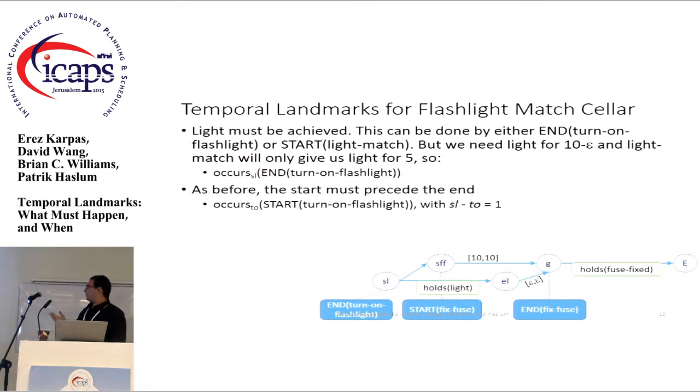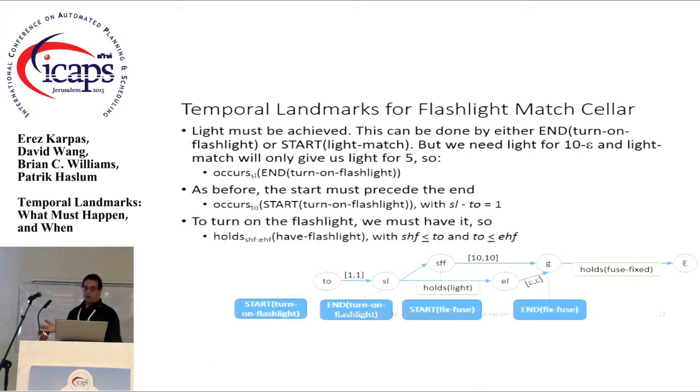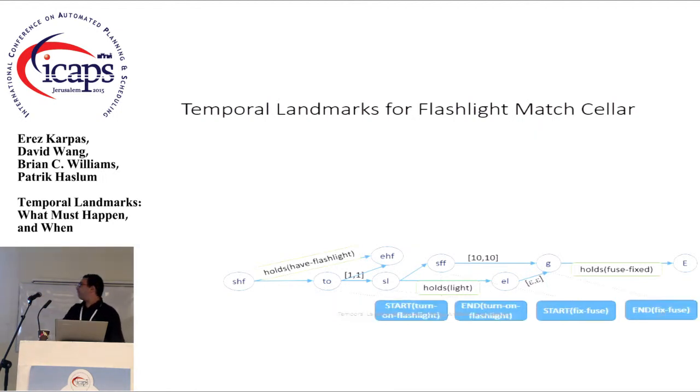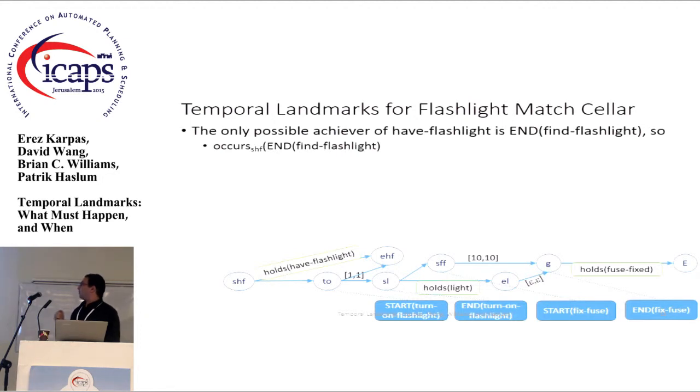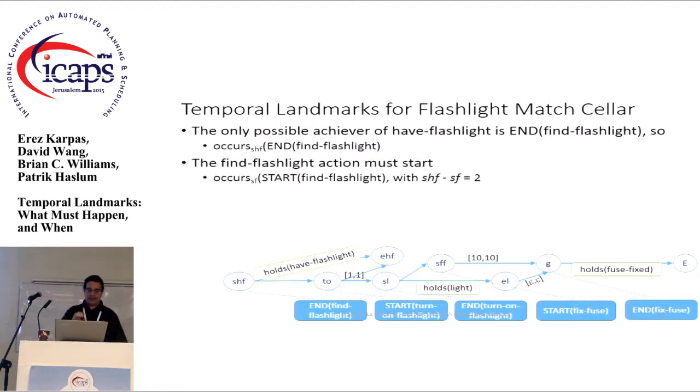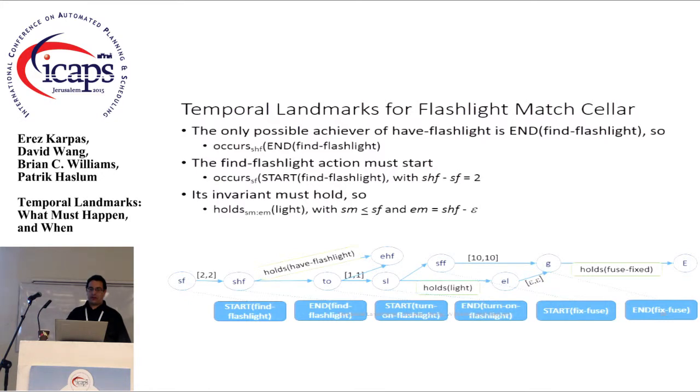Now, as before, if we end the turn on a flashlight, then we must have started it. And to turn on the flashlight, we must have it. So we must have flashlight. And the only possible achiever of have flashlight is end find flashlight. And therefore we must have had start find flashlight. And therefore we must have light throughout the duration of finding the flashlight. So this is for a duration of 2.